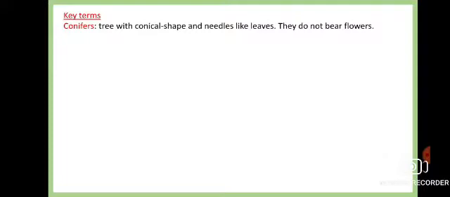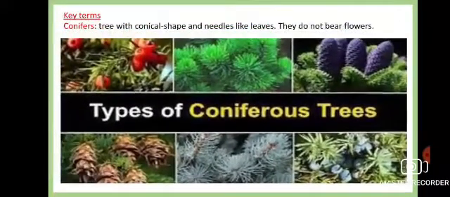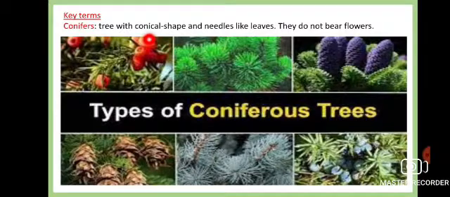Next is the conifers. Conifer means the tree with the conical or needle shaped form. They generally don't bear flowers. See, these are the cones of the pine. These are the conical shaped leaves. These kinds of plants are generally seen in the mountains. Here you had seen all the cones of the pines, or the leaves which are cone shaped, and definitely the shape of the plant is like that of a pyramid or a cone.